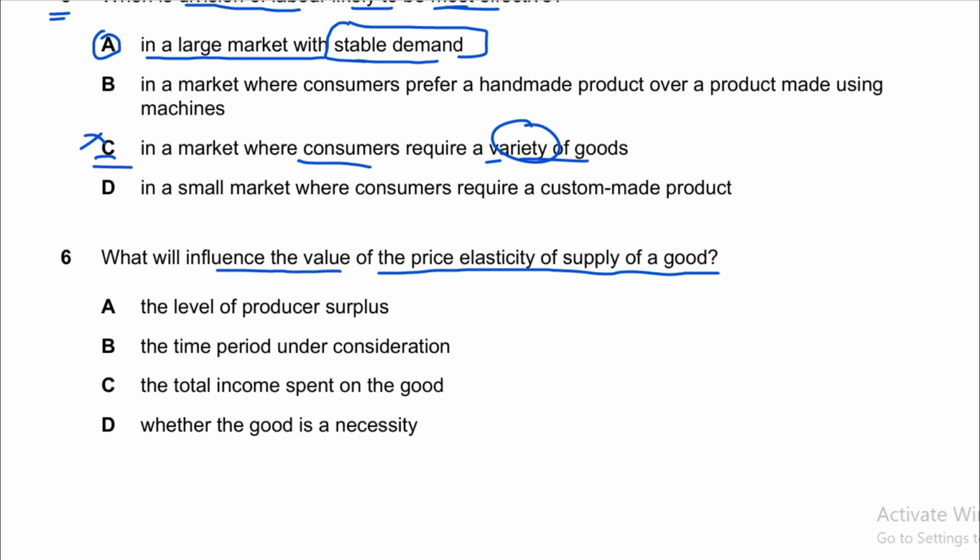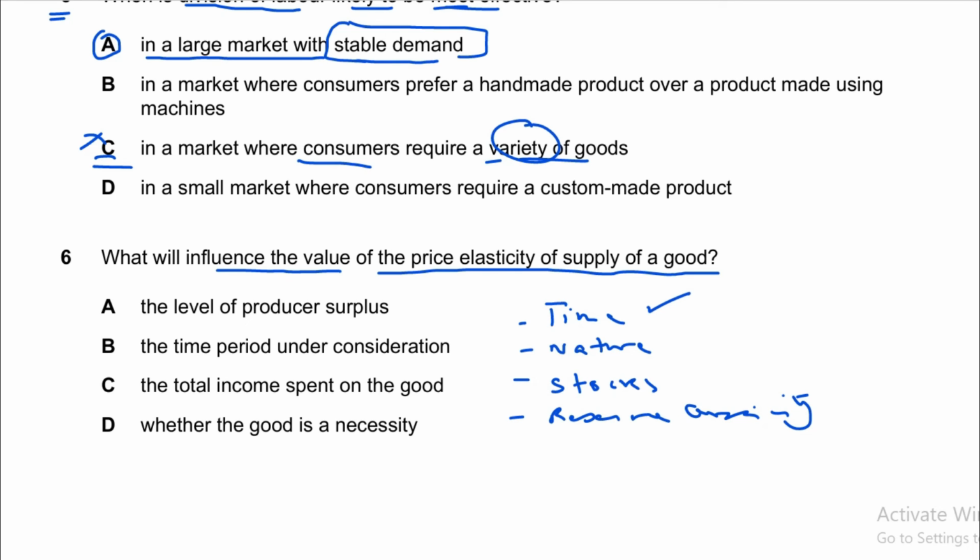Keep in mind there are certain factors that affect price elasticity of supply. Those include, number 1 is time period, number 2 is nature of product, number 3 is availability of stocks, and number 4 is reserve capacity in the production plant. Time period, there are two time periods. If less time is required to produce the product, then supply will be elastic. But if it takes longer time to produce the product, then supply will be inelastic.